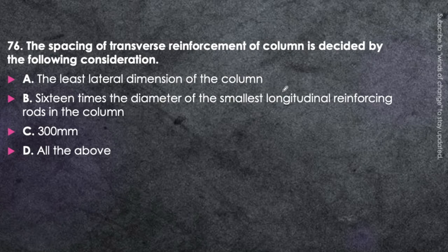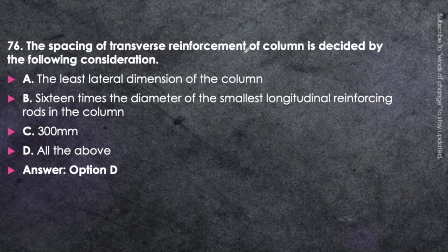Next question. The spacing of transverse reinforcement of a column is decided by the following consideration. The least lateral dimension of the column, 16 times the diameter of the smallest longitudinal reinforcing rod in the column, or 300 mm, or all of the above. Here it is being asked about the spacing of transverse reinforcement in case of the column. Okay, or we can call it spacing of the stirrups in the column. That will be decided by... The answer will be all of the above, and we have to memorize it.